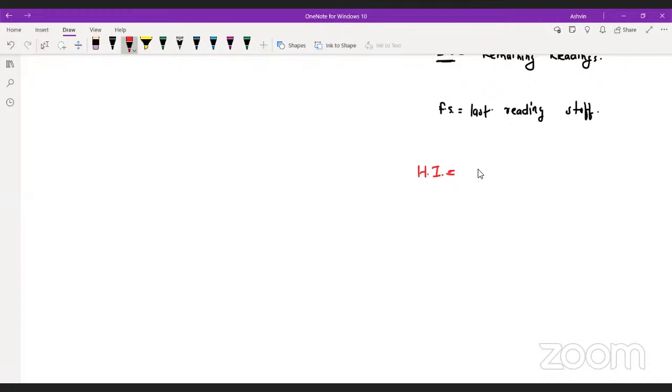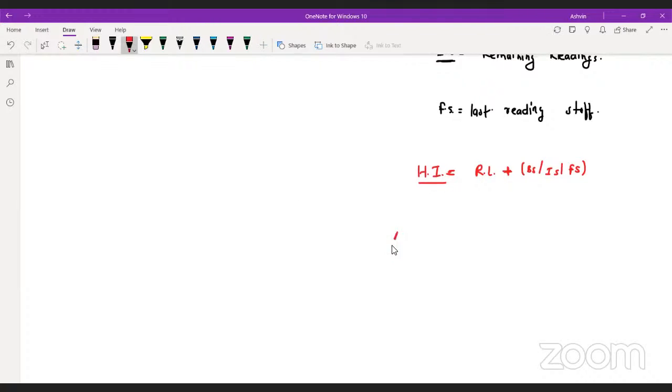If you want to calculate the height of instrument, all you have to do is: height of instrument equals the reduced level of any point plus the BS, IS or FS of that particular point, whatever the reading is.